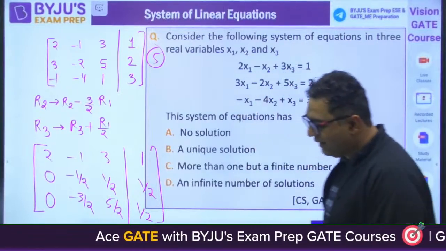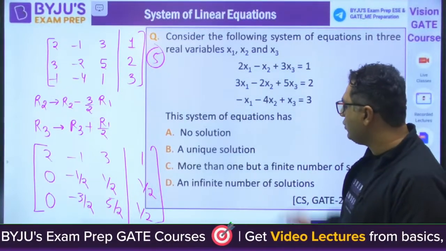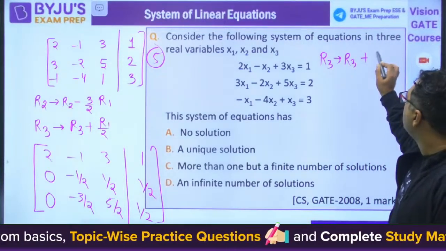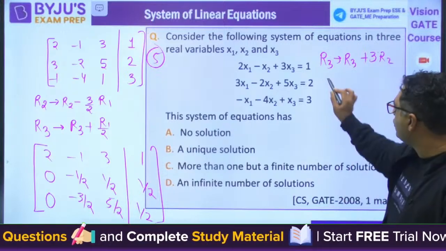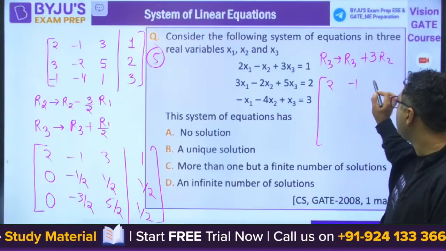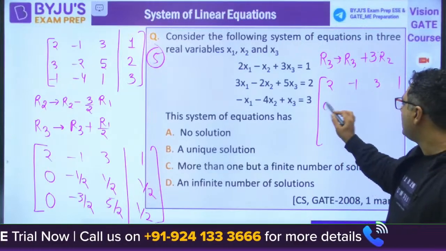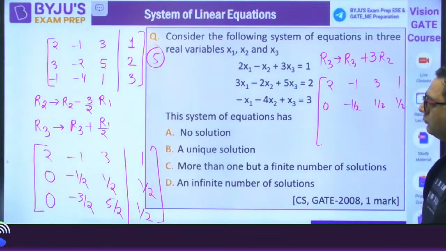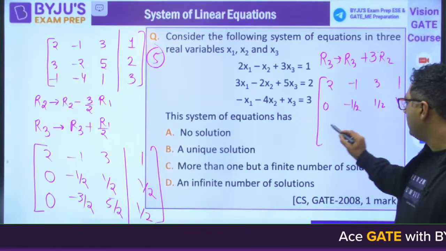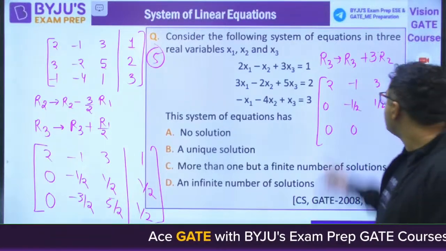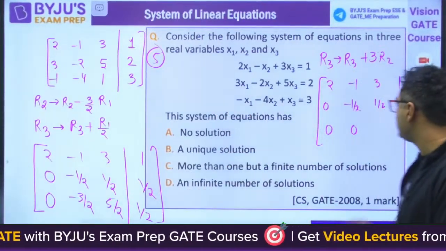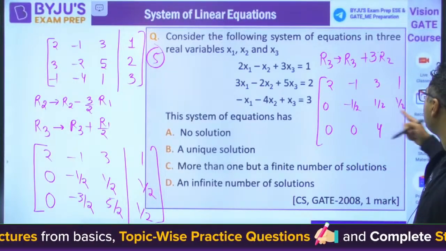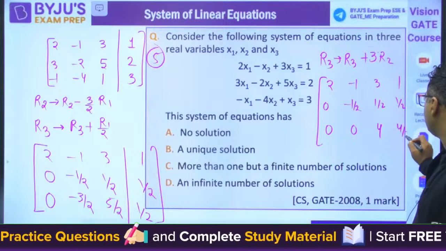Are we getting this? So when you have this, now you can do one more thing: you can do R3 plus 3R2. So when we do this, it is 2, minus 1, 3, 1. Then 0, minus half, plus half, plus half. Then 0. So 3R2: 5 by 2 plus 3 by 2, 8 by 2, is 4. And it is 1 by 2 plus 3 by 2, which is 4 by 2.